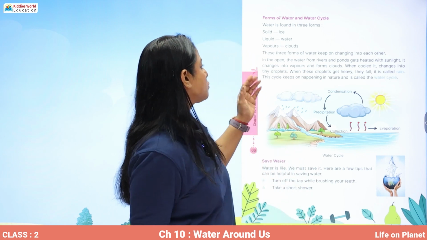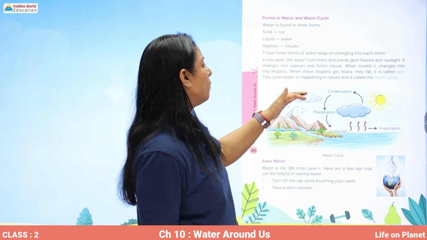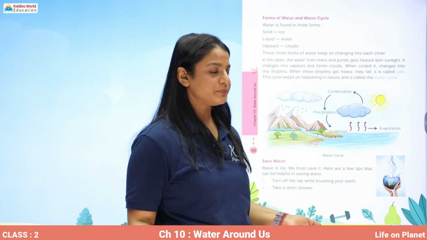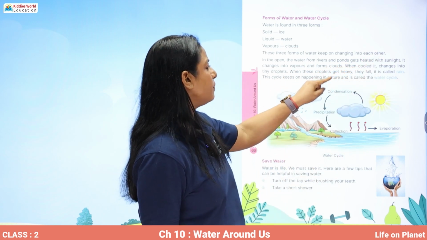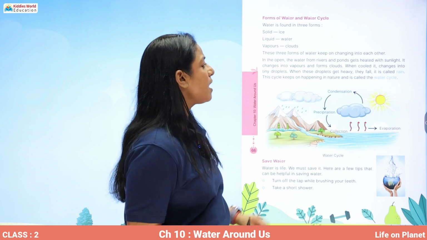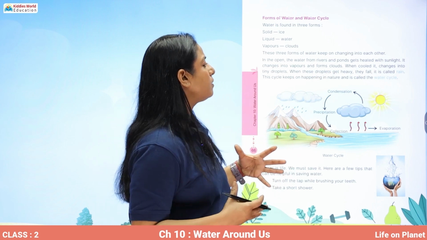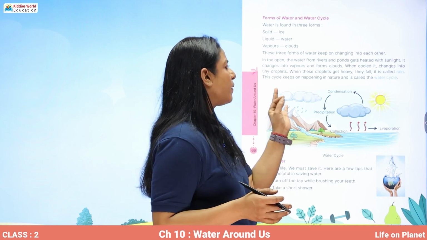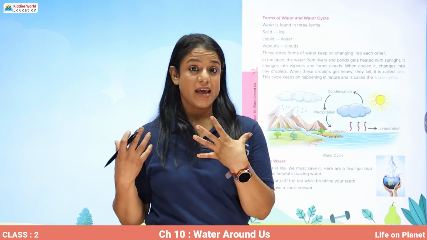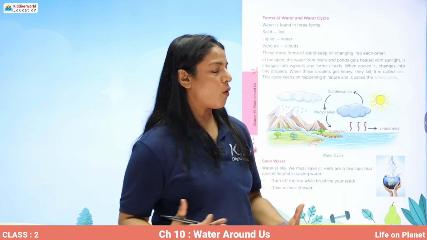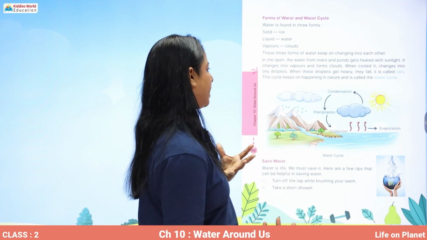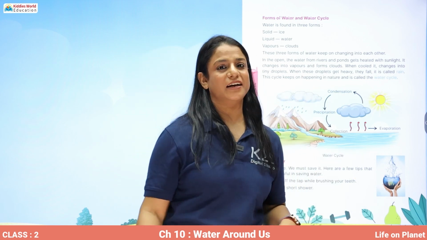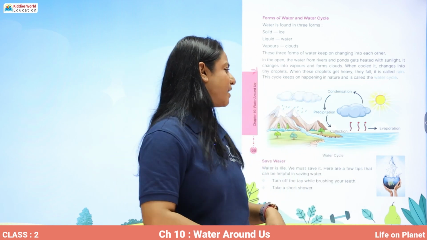All right. So what happens? Let's read it. In the open, the water from rivers and ponds gets heated with sunlight. It changes into vapors and forms clouds, and when cooled, it changes into tiny droplets. When these droplets get heavy, they fall, and it is called rain. This cycle keeps on happening in nature, and it is called the water cycle.